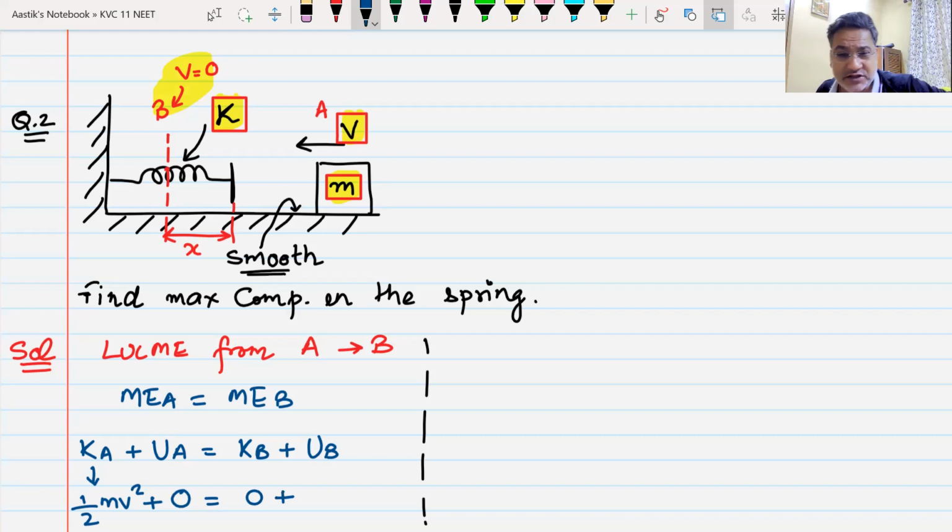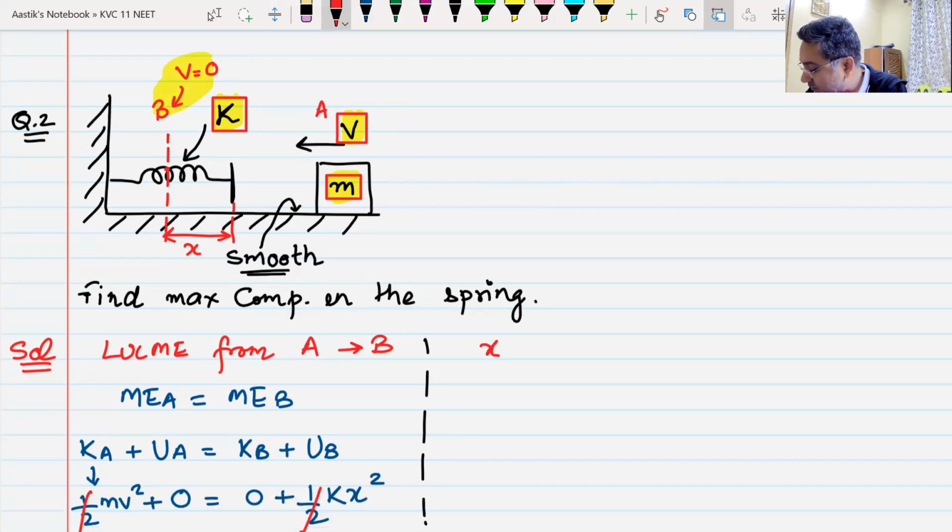What will be the spring potential energy at point B? Remember the spring is now compressed with a distance x. What is the spring potential energy? The spring potential energy is half kx square. Very good, bacha. Half kx square. Now these both terms are equal. Now you can easily find, half and half getting cancelled, my dear friends. So your maximum compression x will be v times root over k by m. Do we understand this? Yes or no?